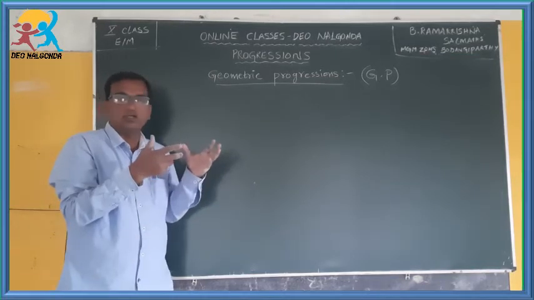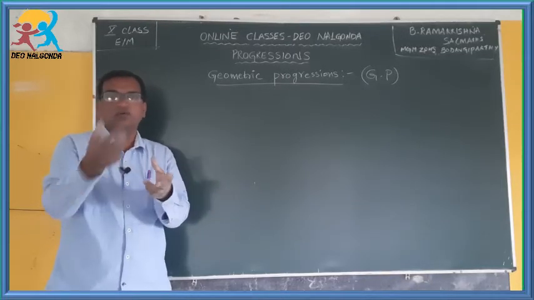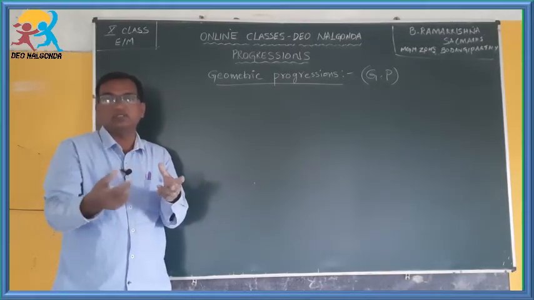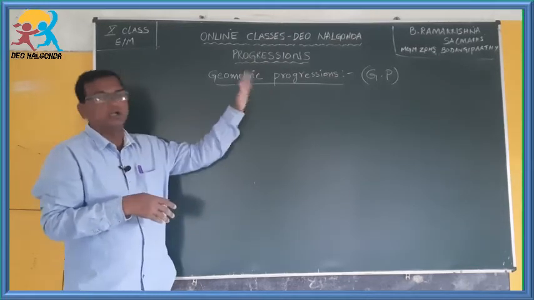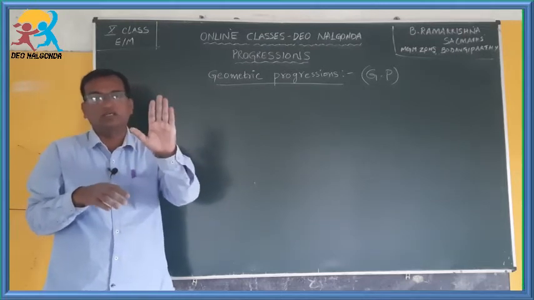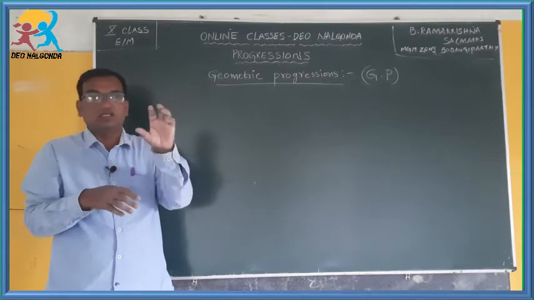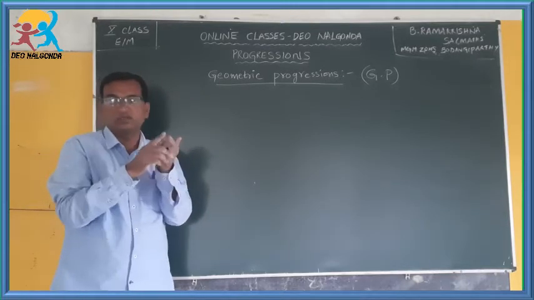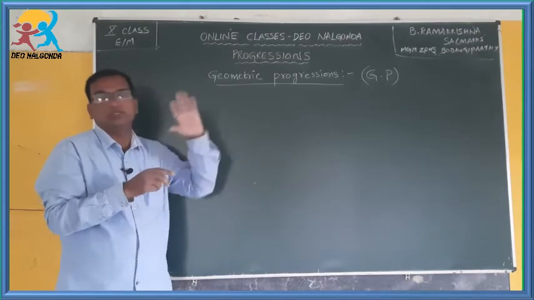If you have those 2 terms, first term and common difference, if you go on adding that common difference to the preceding terms, you will get the next terms. Like that you can develop an arithmetic progression. So that is the first point. If you have the first term and common difference, you can develop an arithmetic progression.